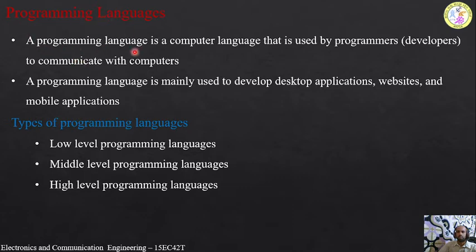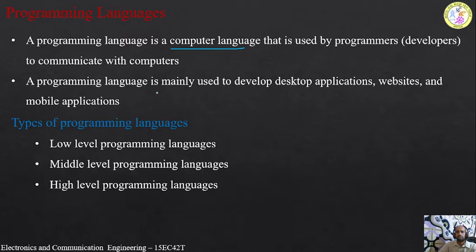A programming language is a computer language that is used by programmers or developers to communicate with the computer. Just as we require a language to communicate with other people, in the same way, in order to communicate with the hardware, the computers or the devices, we require some language, and that is called a programming language. It is nothing but a computer language.